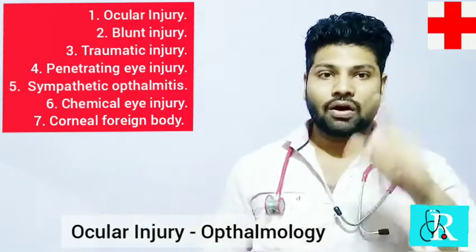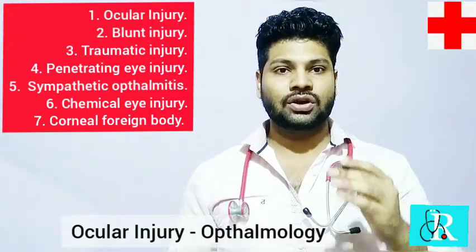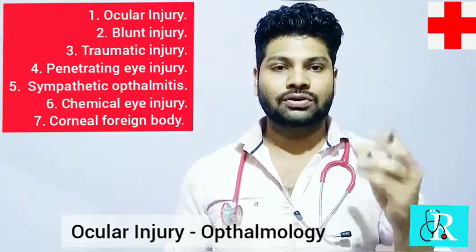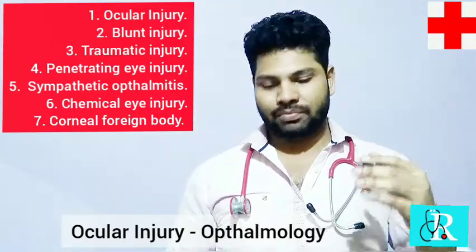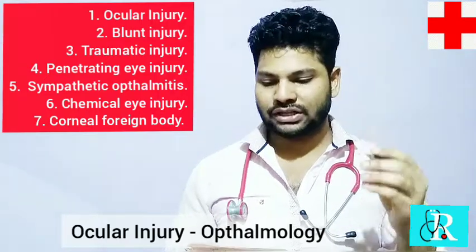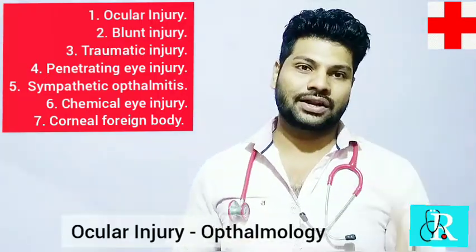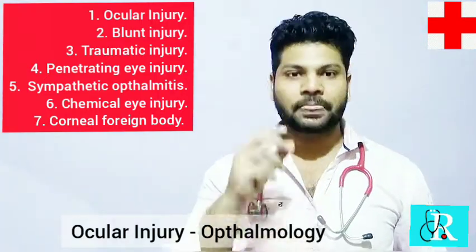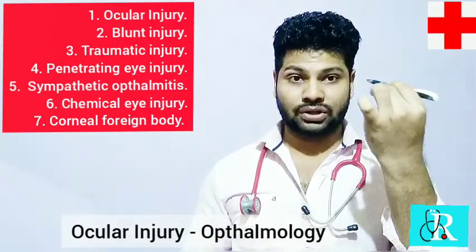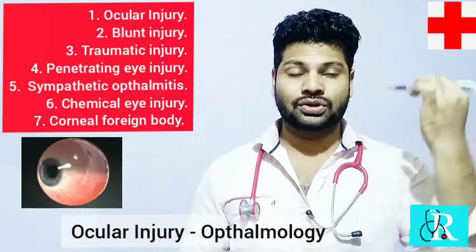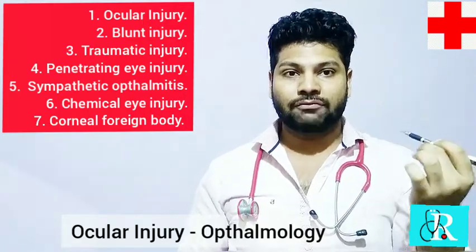What is an ocular injury? Ocular injury is nothing but a deterioration of the ocular tissue, the eye tissue, because of a penetrating injury or because of a chemical or because of any kind of accident. So what are the types of ocular injury? As I told you, it may be penetrating, a kind of injury that perforates and goes within your eye and damages your lens, your retina. That is a perforating injury.